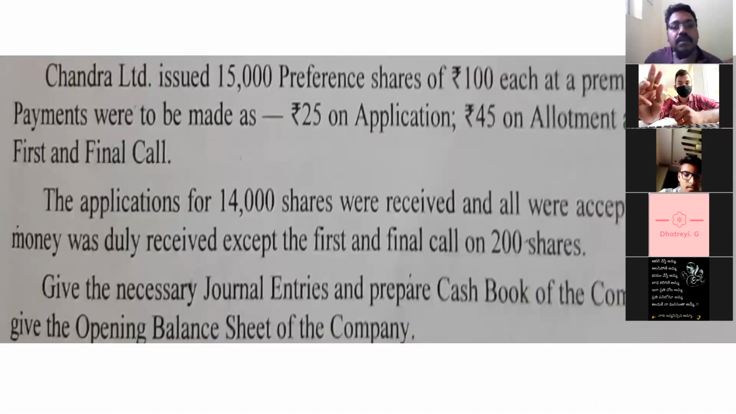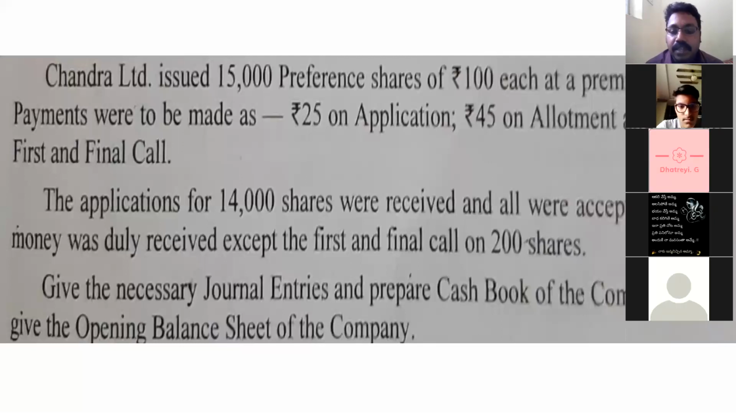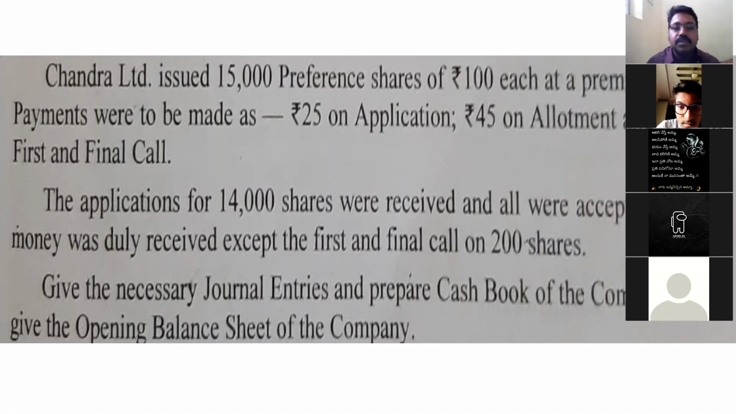Now, Chandra Limited issued 15,000 preference shares of rupees 100 each at a premium of 5%. 5% premium means 100 into 5%, that is 5 rupees. So 15,000 shares were issued and each share costs 105 rupees. How do you know that it is 105? 100 rupees is the share value plus 5 rupees premium, that is 105. This 105 has been distributed like this: 25 on application, 45 on allotment, and 35 on first and final call.